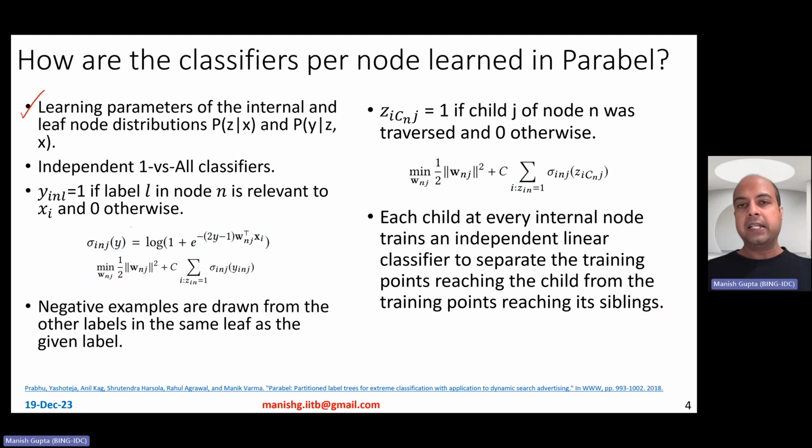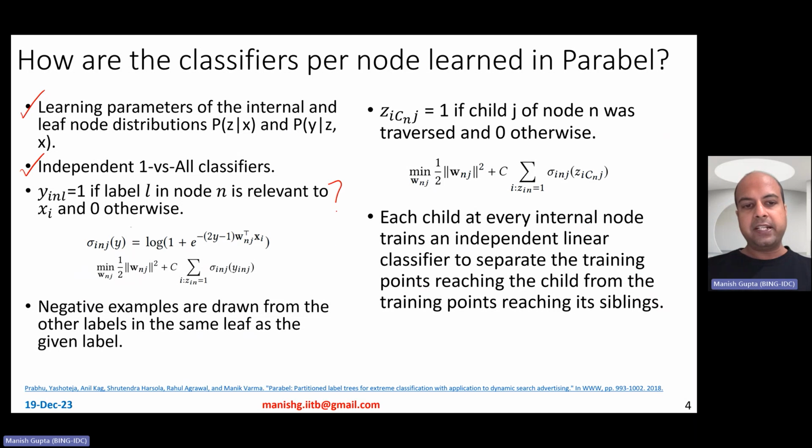These are the leaf node as well as internal node distributions. What you want to do is to put up a form for these distributions and then learn those parameters. They are all independent one versus all classifiers, and they must be learned by using some optimization. That is what I'll talk about on this slide.